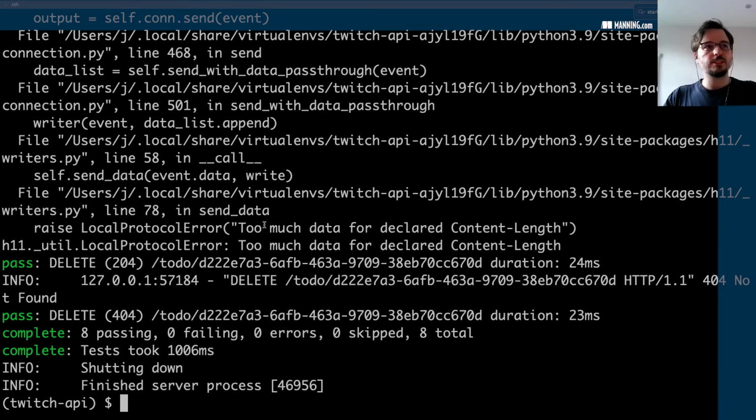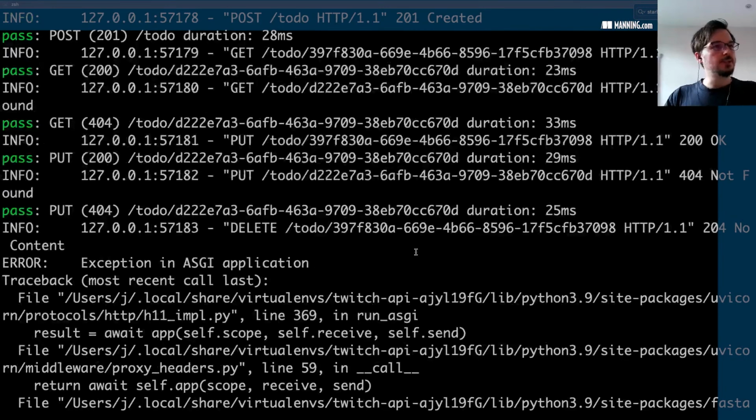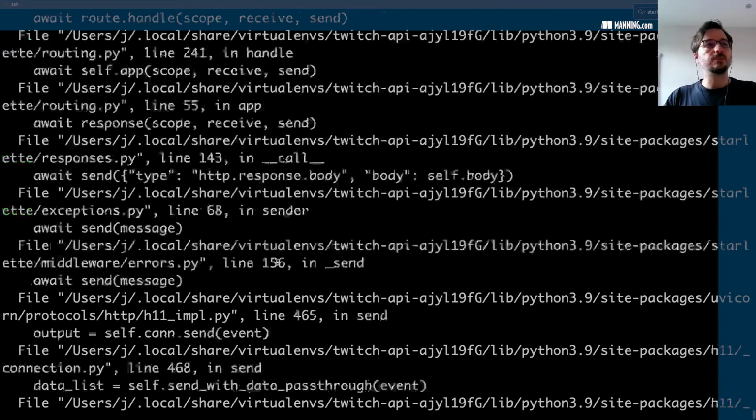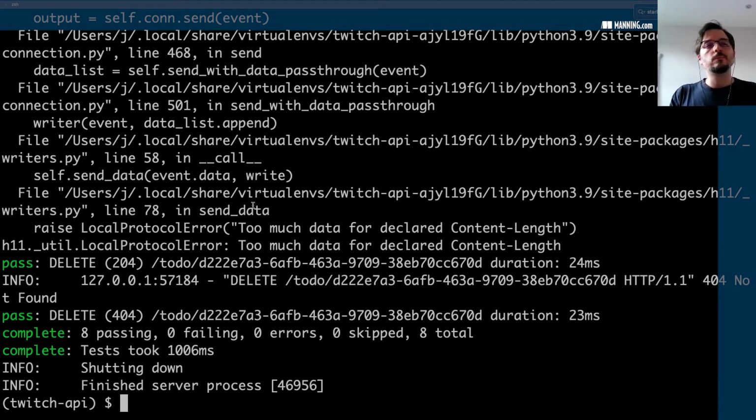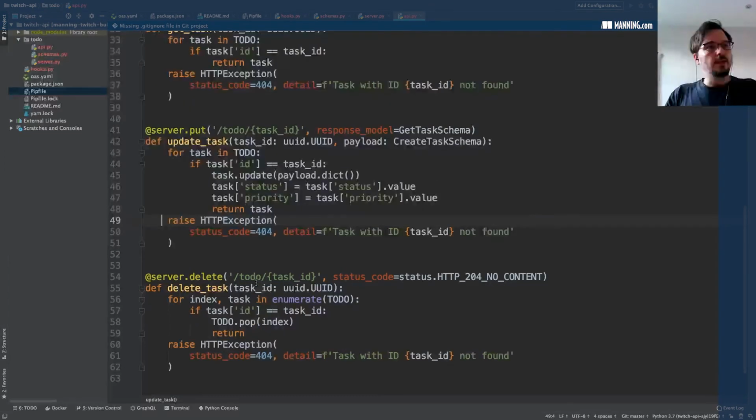There are some warnings before. There's a warning here actually which is relevant to us. If we see here, it is related to the delete endpoint. Dredd is not failing here, but it should at least give us a more clear warning, because it's a little bit easy to miss here and say, okay, everything's passing. There's an implementation detail that we didn't do correctly in the API, and it's here in the implementation. What we do is we return an empty response, but that's not sufficient to get an empty response with FastAPI.